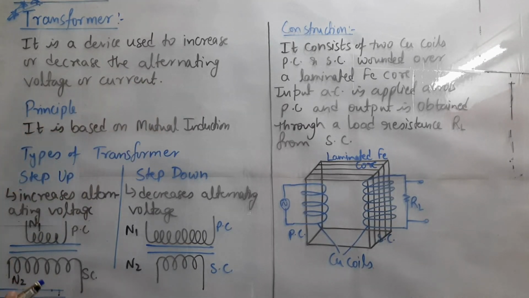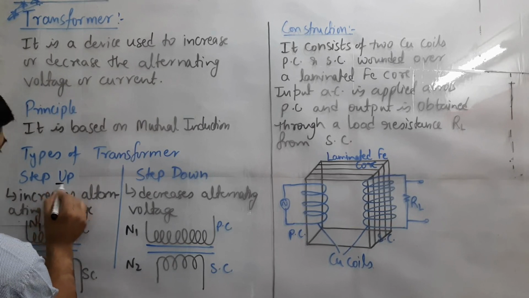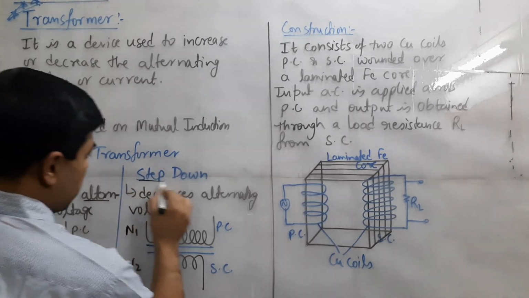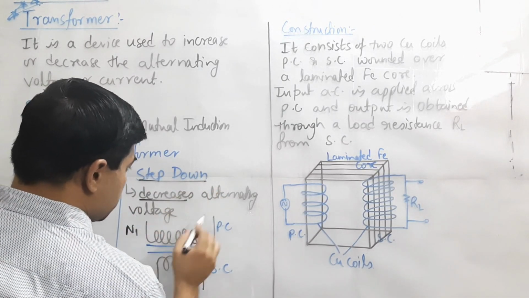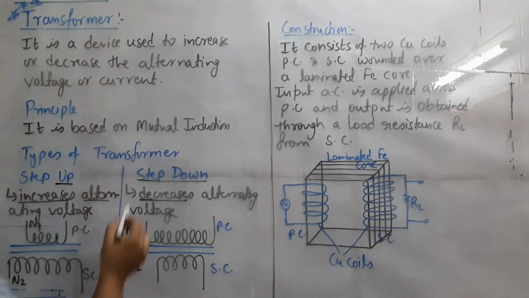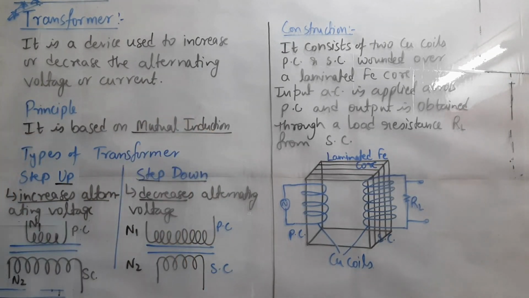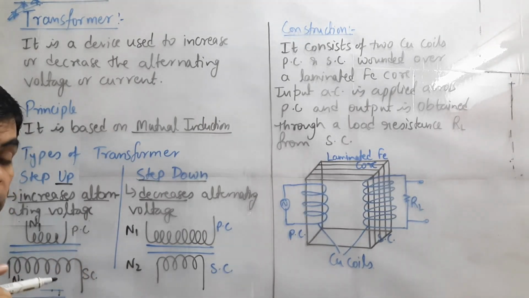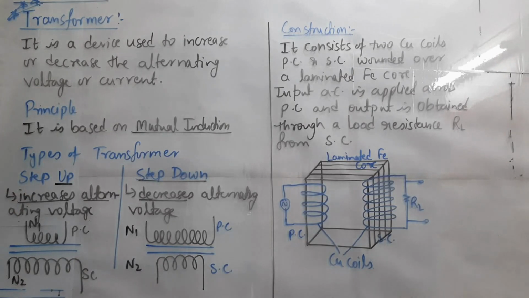One is step up. Here up means increase, so it increases the alternating voltage. Similarly step down, where down means decrease, so it decreases the alternating voltage. And how is it made? Because it is based on mutual induction, there must be two coils, primary coil and secondary coil. These two parallel lines here represent a special arrangement called the laminated iron core, and why it is used, that also we will discuss later.